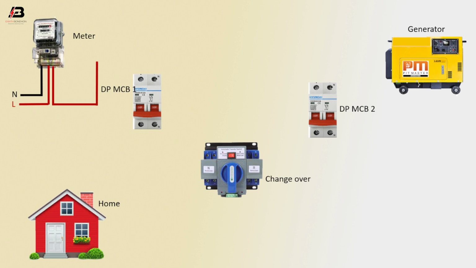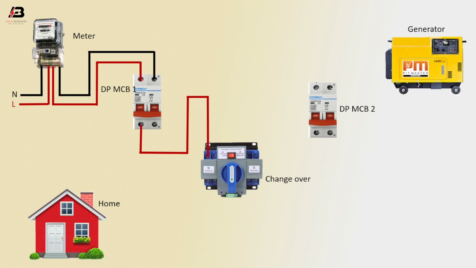connect double pole MCB circuit breaker 1, neutral connection from energy meter to connect double pole MCB circuit breaker 1, phase connection from DP MCB 1 to connect changeover, neutral connection from double pole MCB 1 to connect changeover,